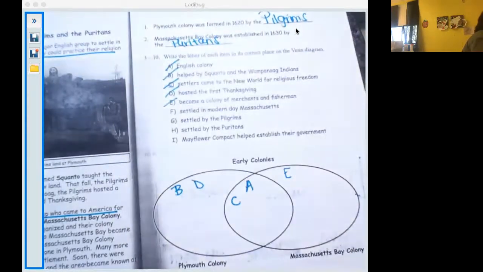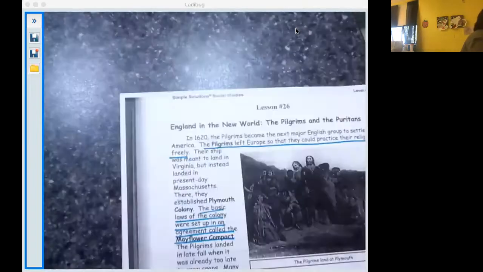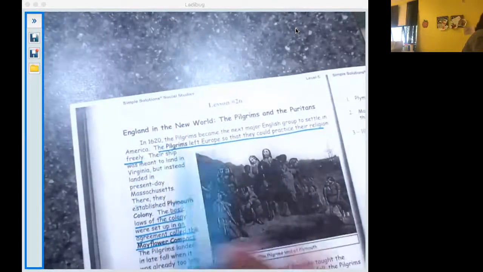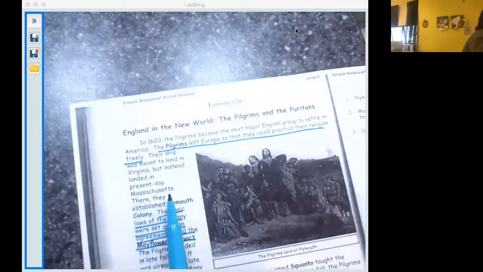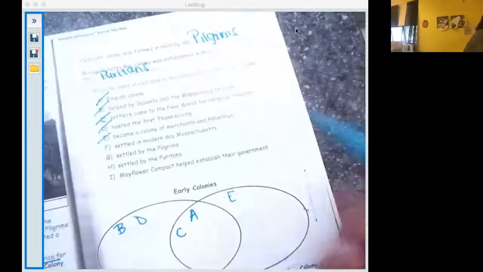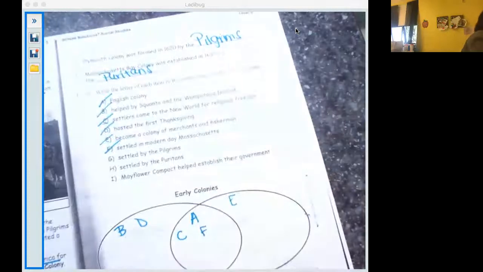F, settled in modern day Massachusetts. I bet right off the bat, you maybe want to put that F in the Massachusetts Bay circle, but go back to your text. Up in the first paragraph, talking about the Pilgrims, it says their ship was meant to land in Virginia, but instead landed in present-day Massachusetts. So that is going to go in my both column.